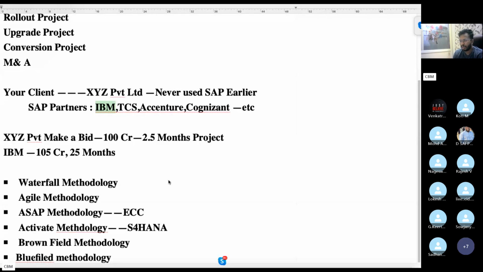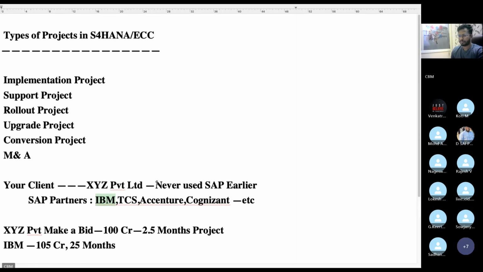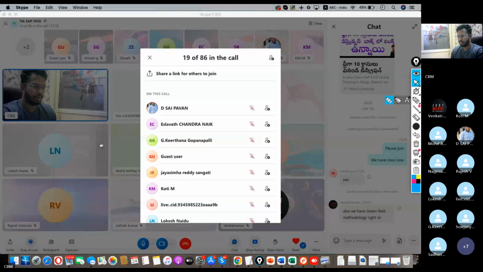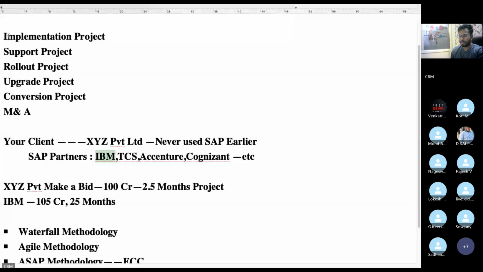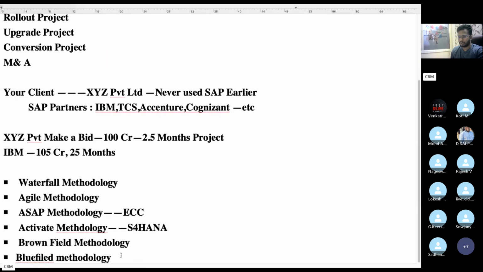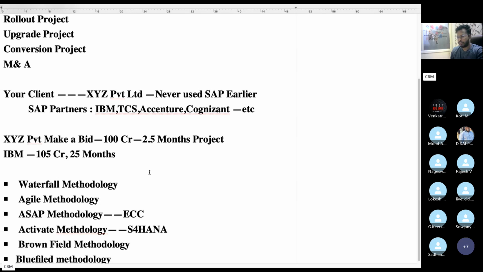Just for your understanding, I'm explaining these things. Greenfield is just like Activate methodology. This is a completely new product, new things. Greenfield and Activate methodology are both the same, nothing different. So we can understand that we have these methodologies for implementation. If you are in an implementation project, you will get this kind of projects. Definitely you will get work for 20-25 months max.